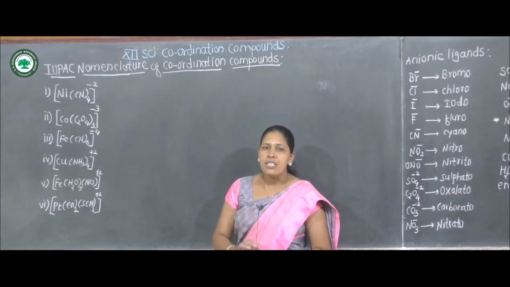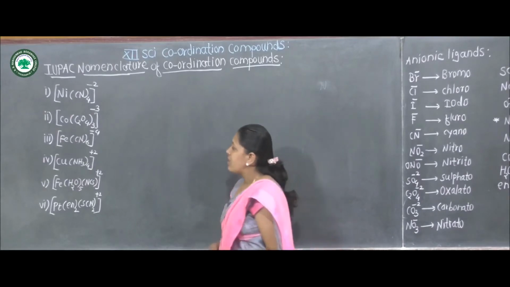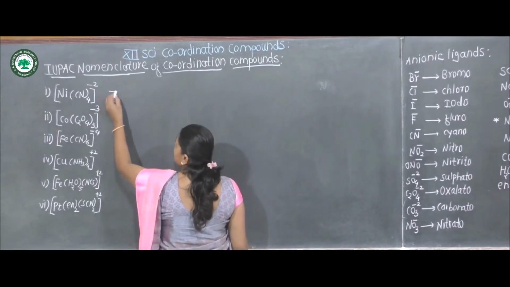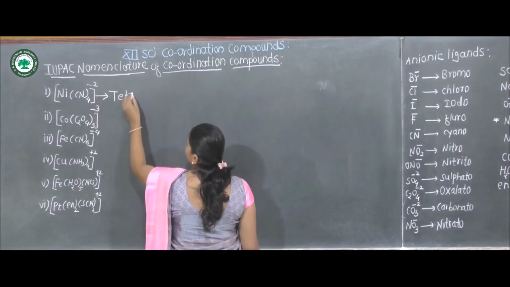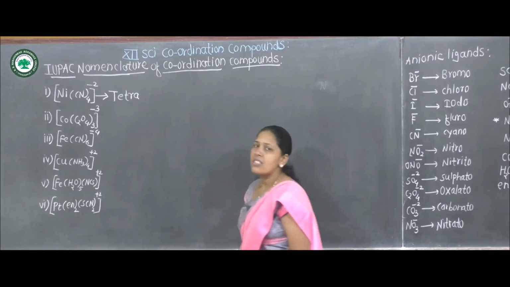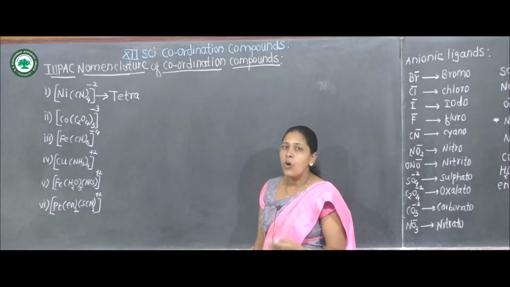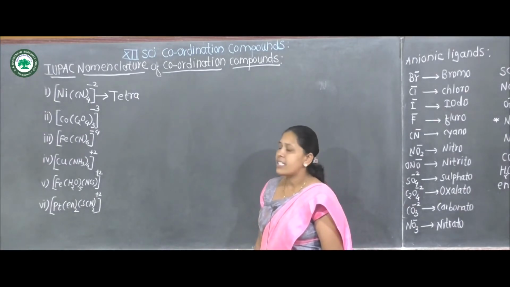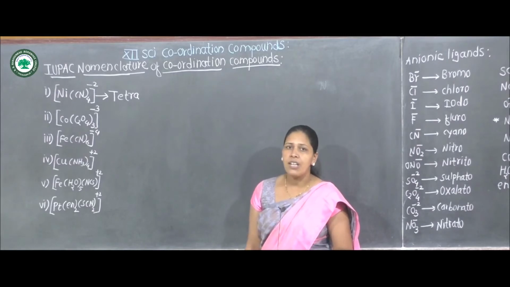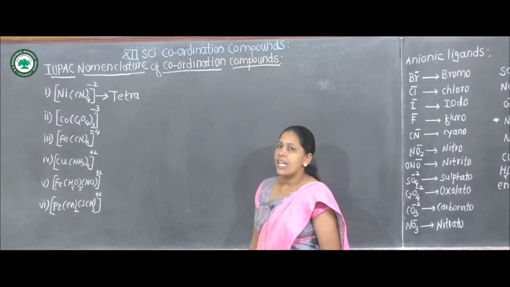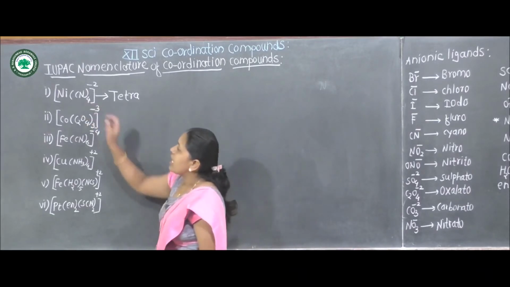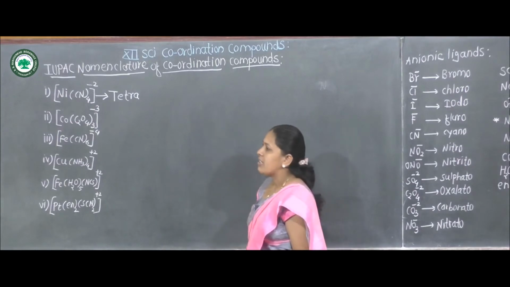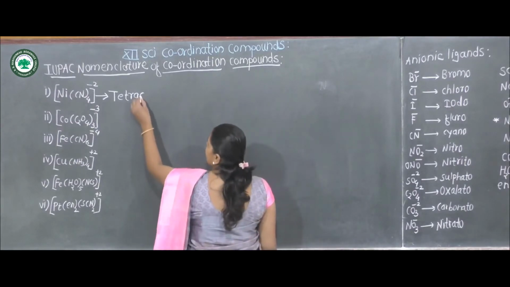The first letter is a capital letter: tetra, for 4 cyano ligands. If there are 3 cyano ligands, it is called tricyano. If there are 2 cyanide ligands, it is called dicyano. Here 4 cyanide ligands are attached to the central metal ion, therefore tetracyano.